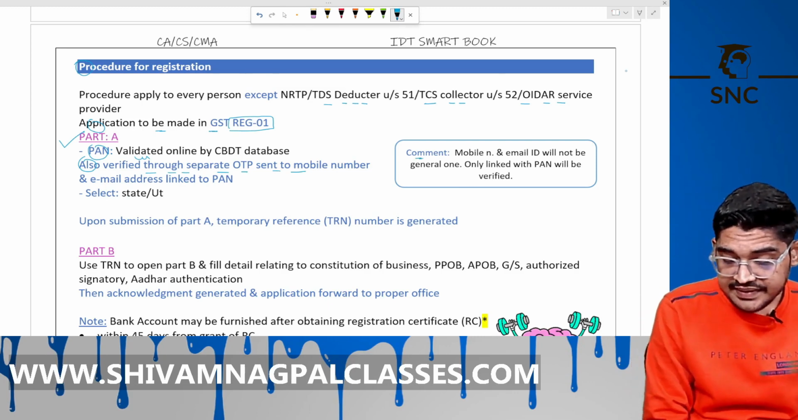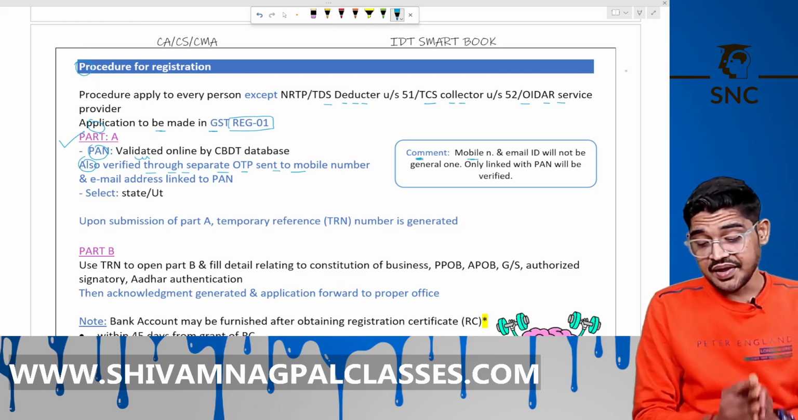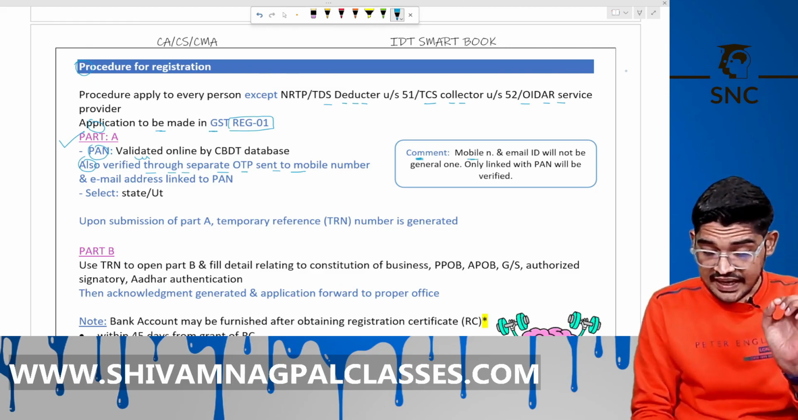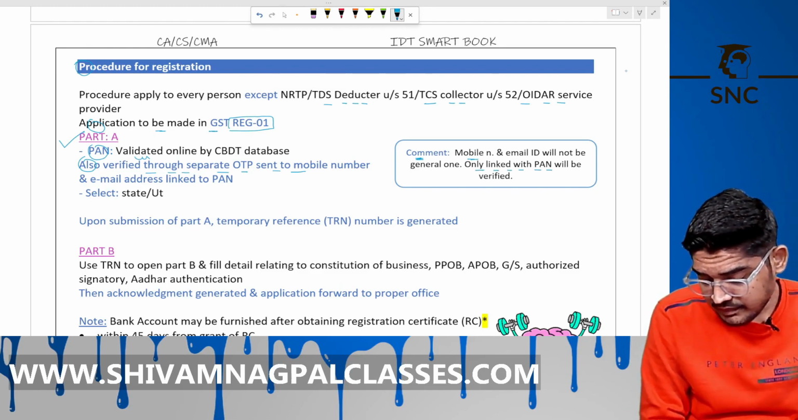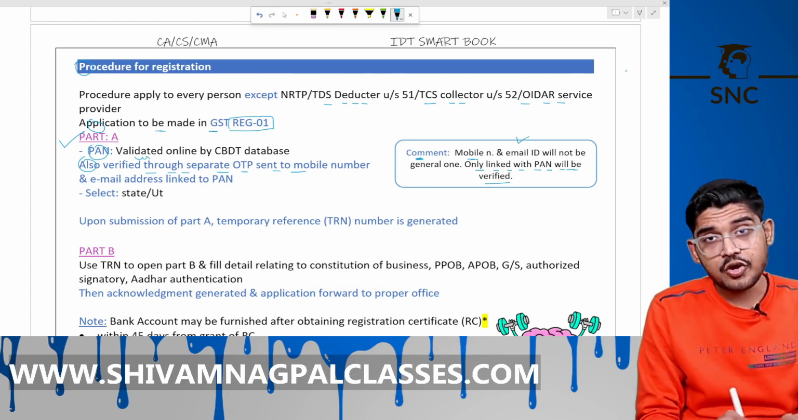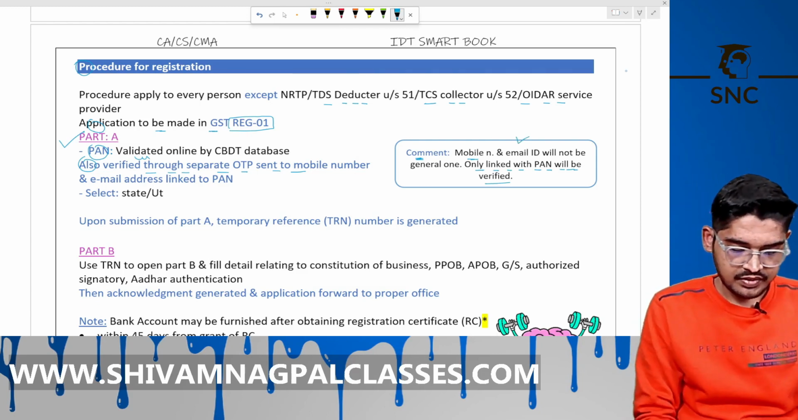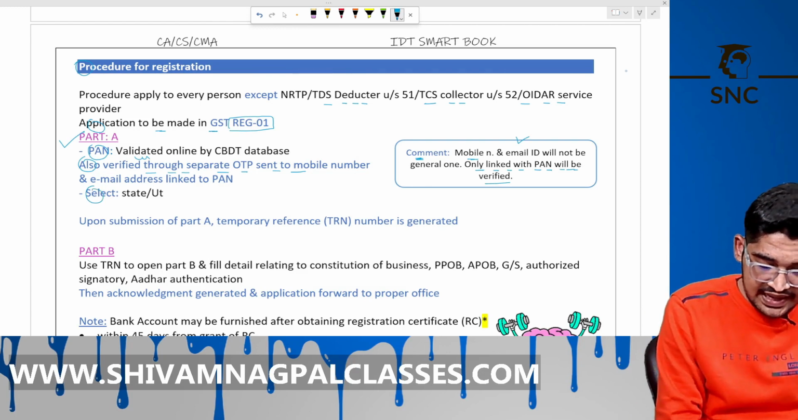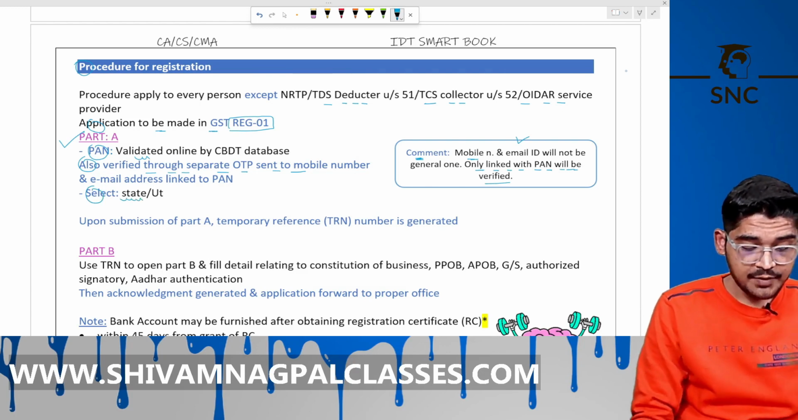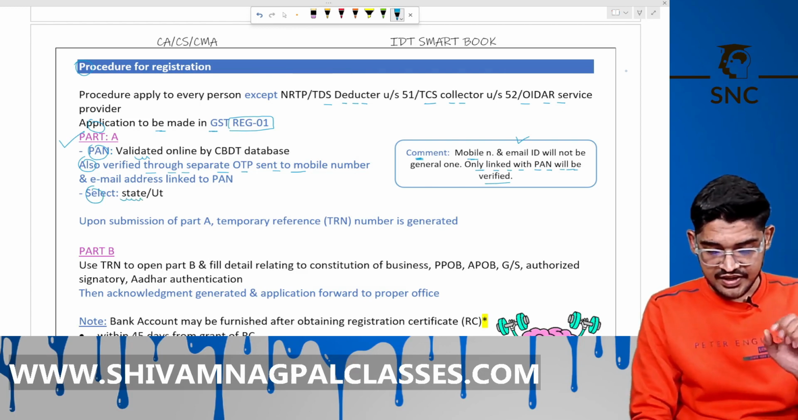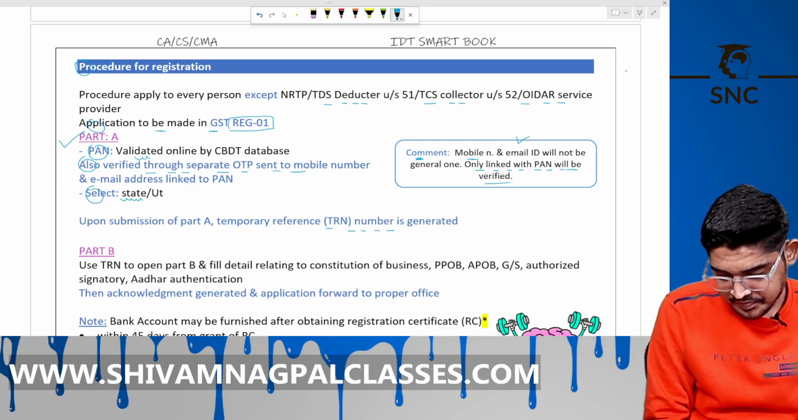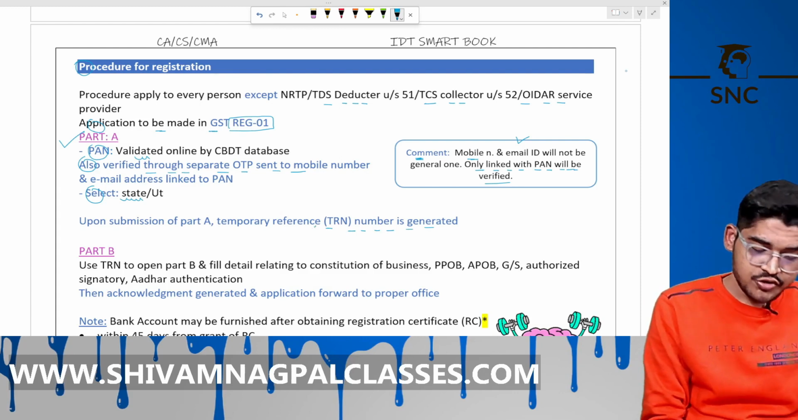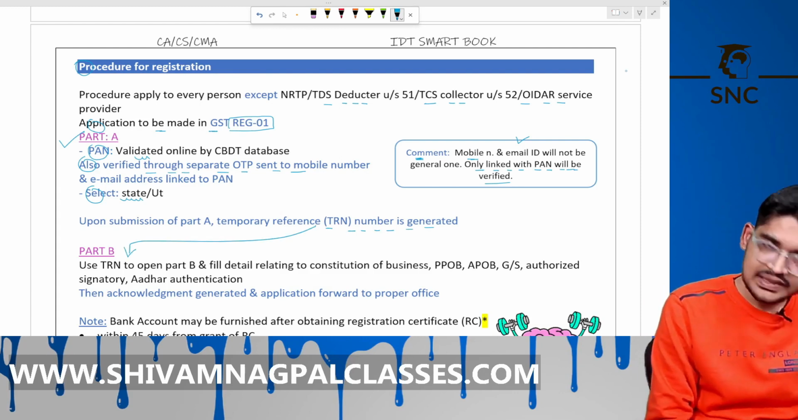Note that the mobile number and email ID will not be any general one. Only the ID linked with the PAN will be verified. It means the number and email ID linked to your PAN card will be verified. Okay. Select the state and the UT. Upon submission of Part A, you will get a TRN, temporary reference number. Okay. Now use this TRN to open Part B.